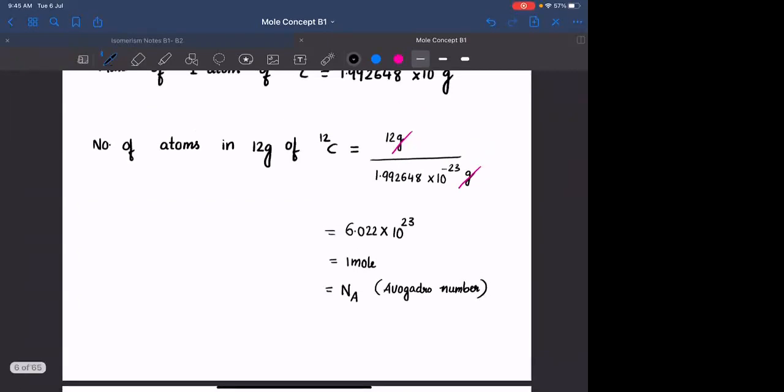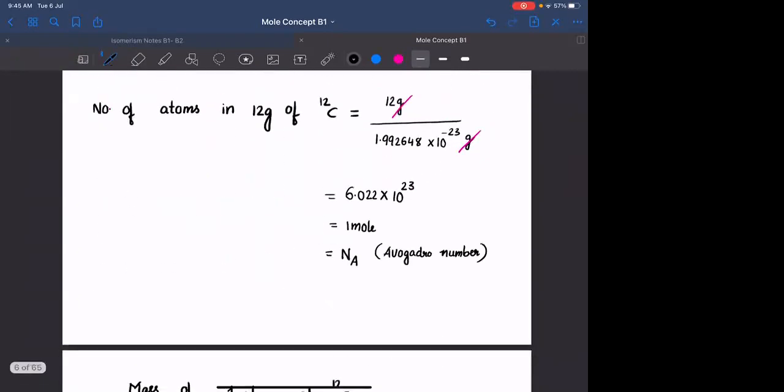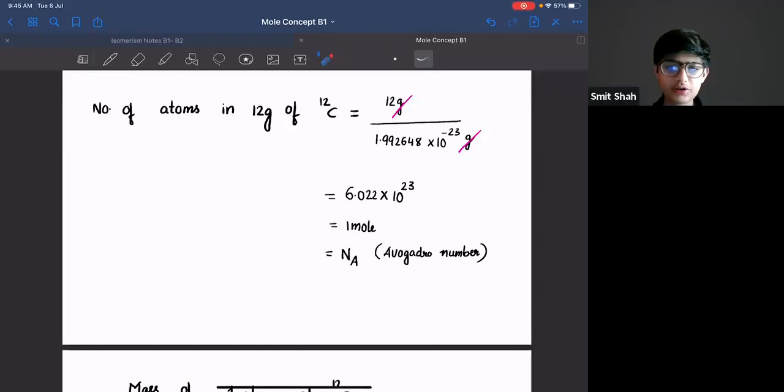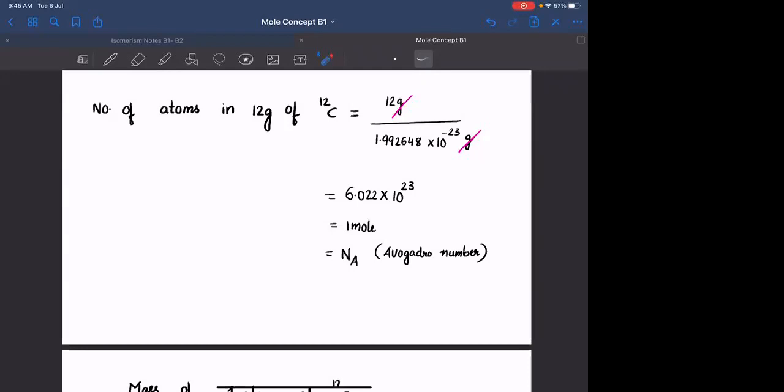Yes. Okay. What is this value? This is the value of 1 mole, or the number of atoms that are going to be present in 12 grams of carbon. Is this clear? If I ask you to solve 1 mole of sums, how many sums does that mean you have to solve? 6.022 into 10 raised to 23.